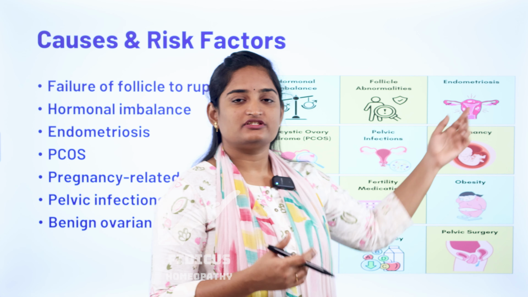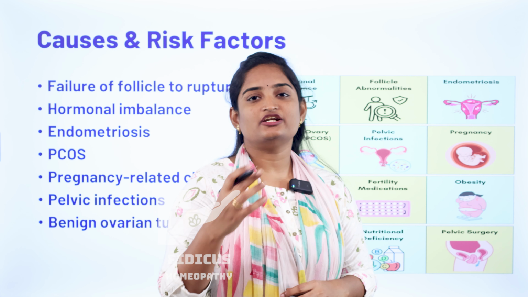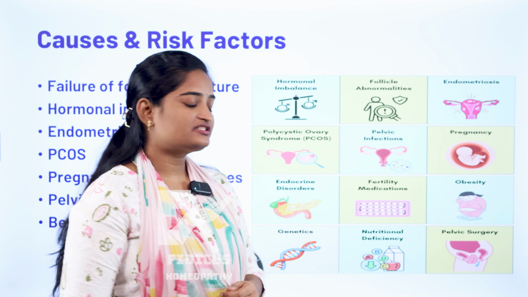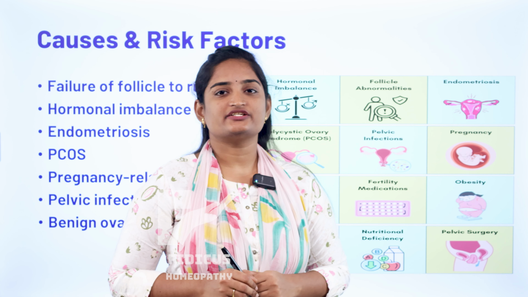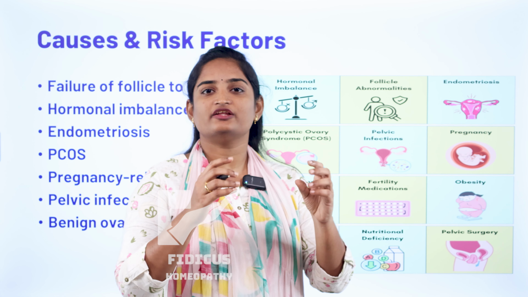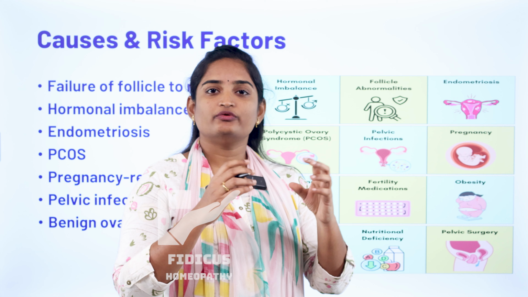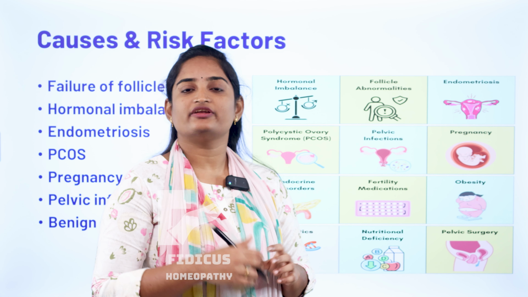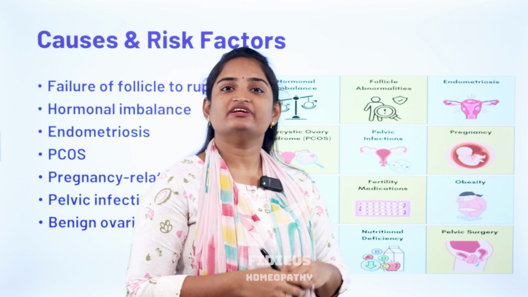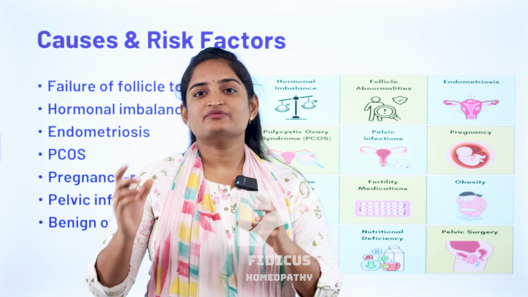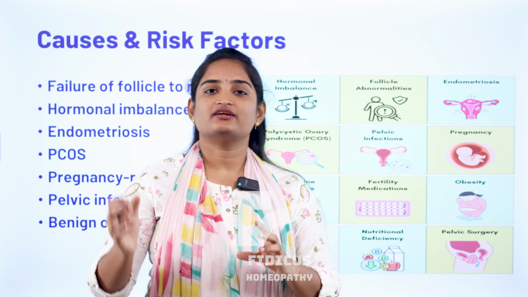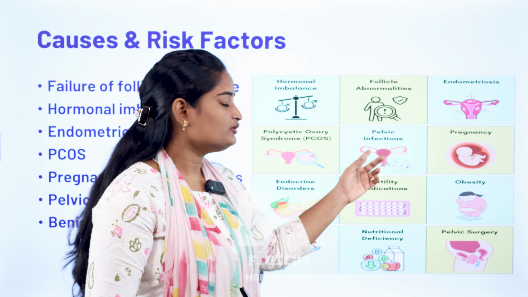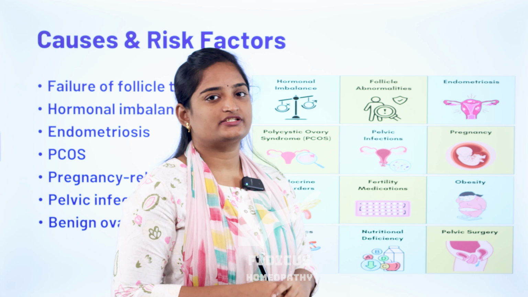Along with endometriosis. This endometriosis condition can also lead to ovarian cyst formation. Next is polycystic ovarian syndrome. In the PCOS condition also, due to hormonal imbalance, several follicles may develop in the ovaries, that we call multiple cysts in the ovaries. This cyst formation can also cause an ovarian cyst condition. And also some pelvic infections. When there is transmission of these pelvic infections from other pelvic organs to the ovaries, they can develop the ovarian cyst condition. So, treatment is essential in these pelvic infections.